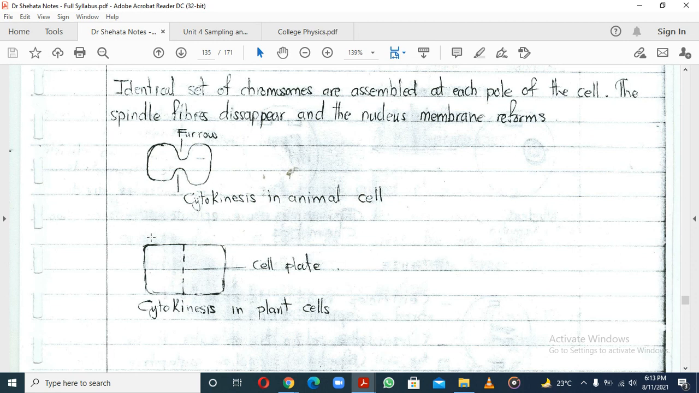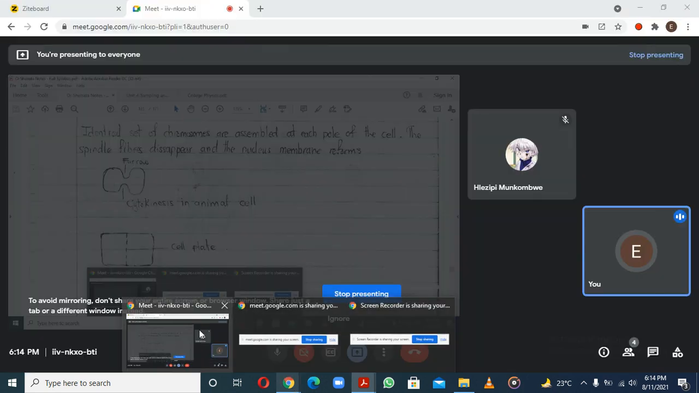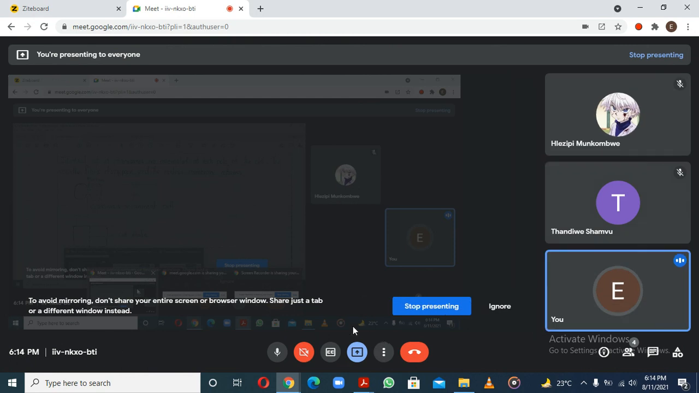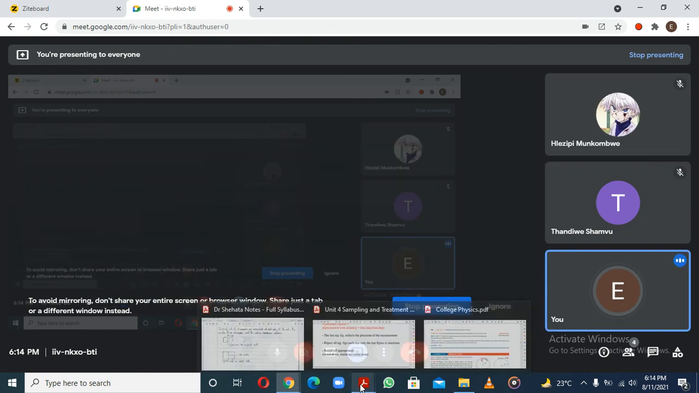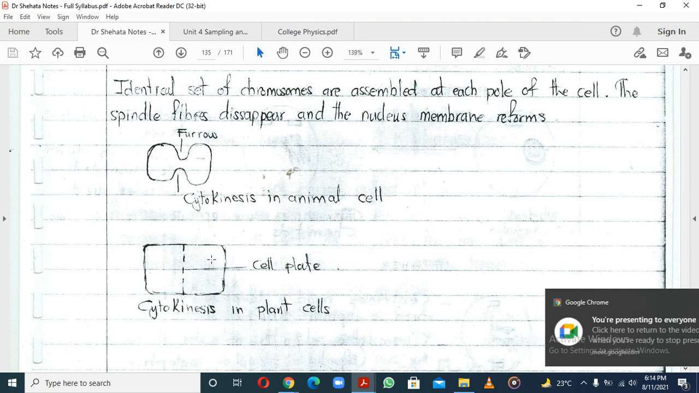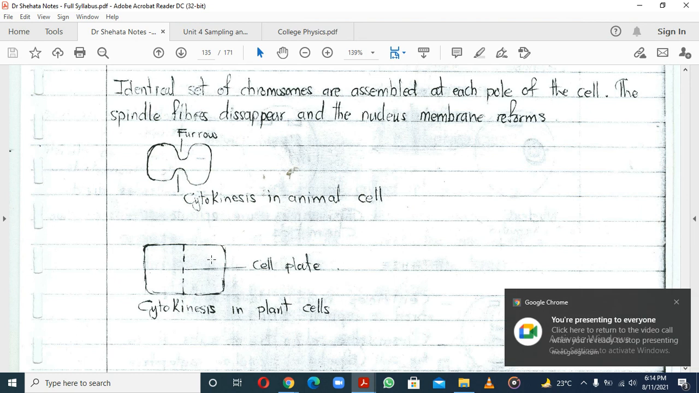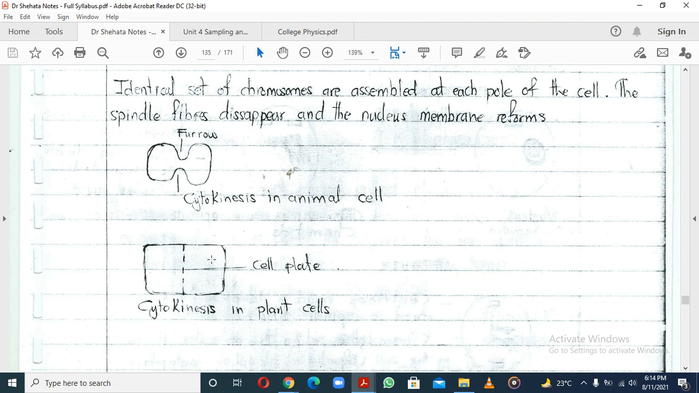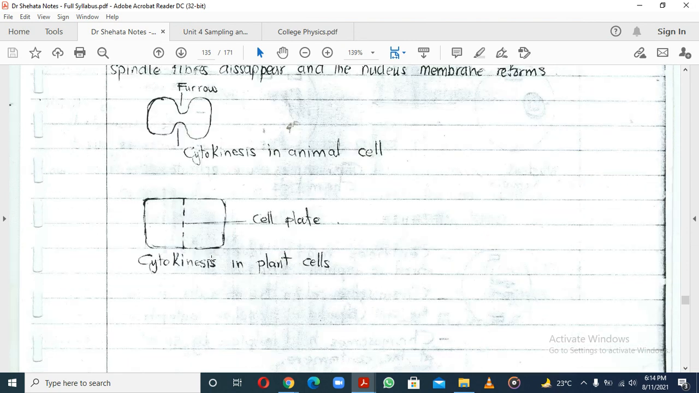Then for the plant cells, it's a cell plate. Now this makes sense because you wouldn't expect a plant cell to have something complex. But anyway, just know the furrow is for the animal cell, and the cell plate is for the plant cell. Another way to remember: cell plate sounds like plant. Plate sounds like plant, so that's how you can remember. The cell plate is for the plant cells.